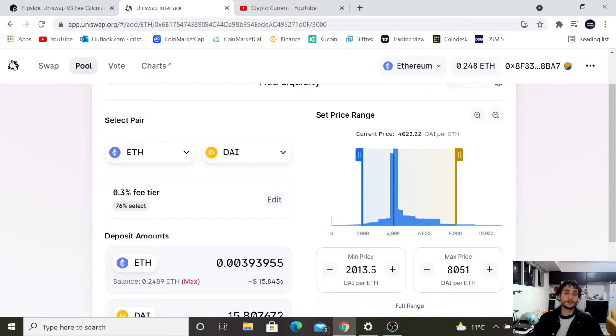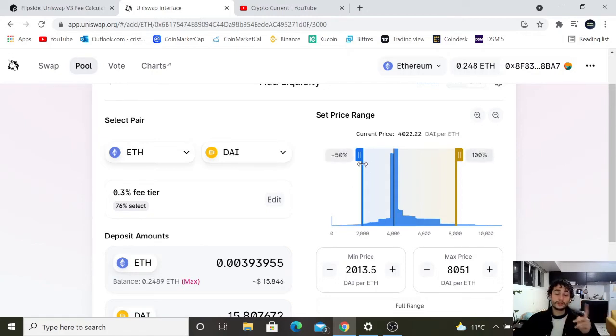Right now, I think it's around 4,000 currently. So any exchange, any trade that you make within 2,000 and 8,000, it'll give you a thumbs up and you'll be making money. If it goes outside of that, then you won't be participating.